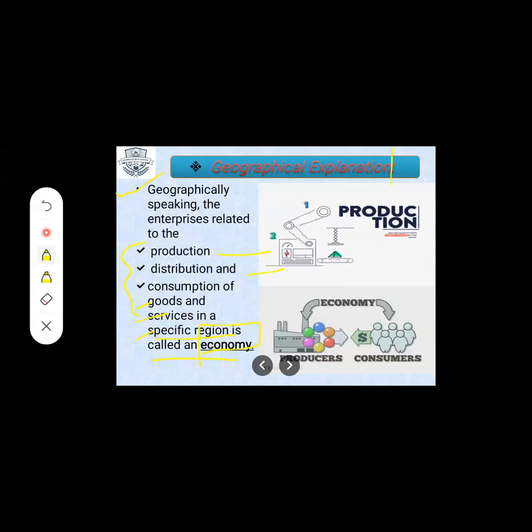Now, production. First we are going to see about production, when the product is manufactured. Distribution comes when the goods are produced properly, final production is done, and then the product is distributed. Then last is what? Consumption, the third point.